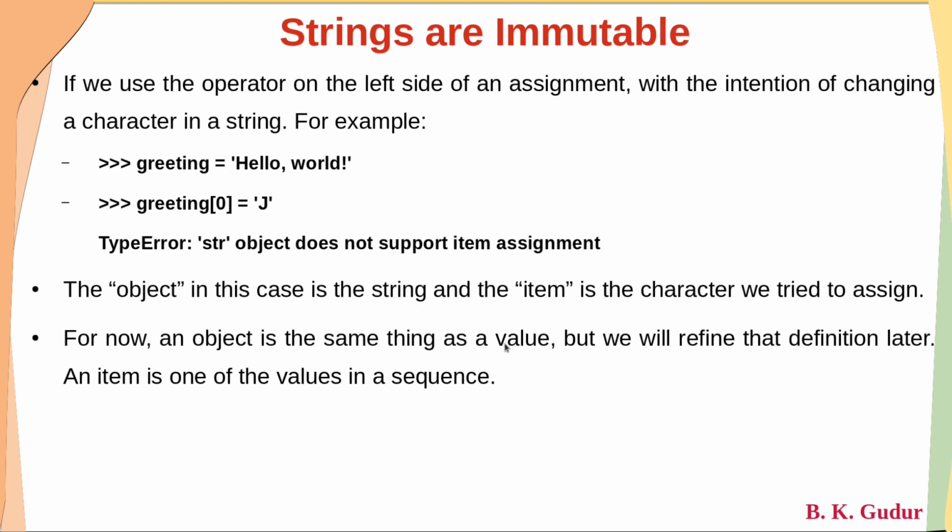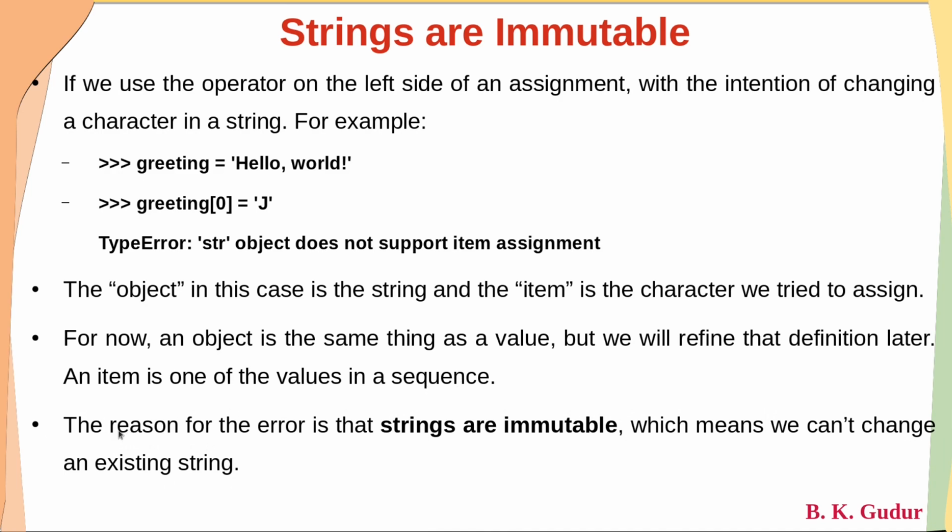Let us consider, say, the object meaning is something different, dear students, but as of now you consider an object as nothing but its value. But we are going to discuss more about objects in module 3. There we'll discuss much more about objects. And here the reason for the error is that strings are immutable. You got the type error because strings are immutable, which means we cannot change an existing string. We cannot alter the existing string.